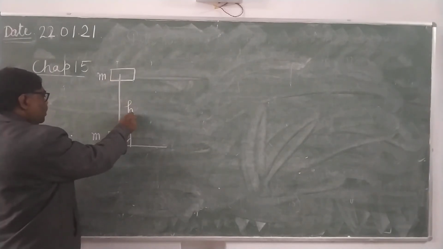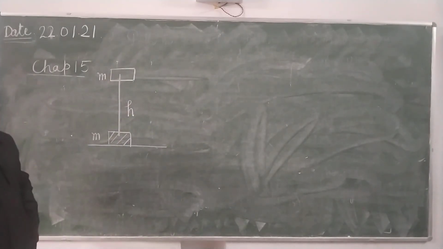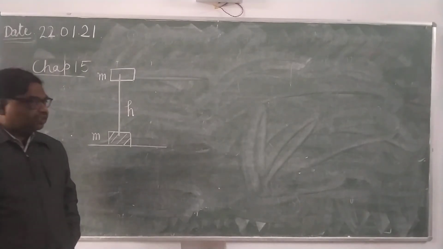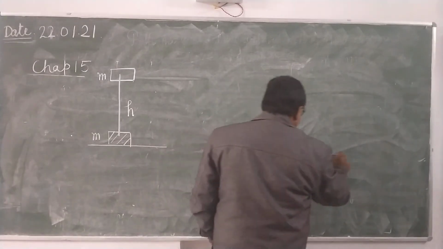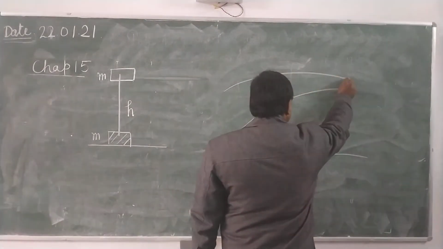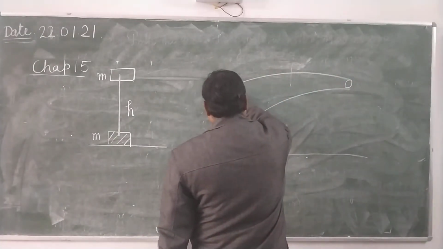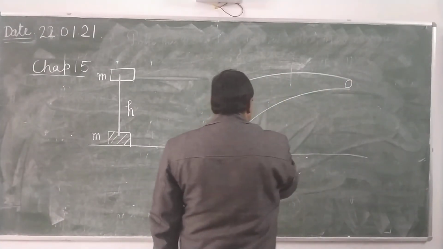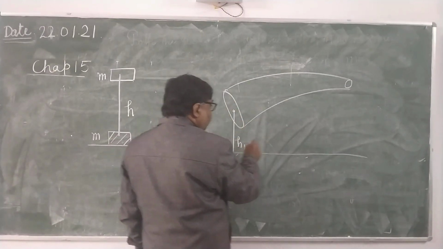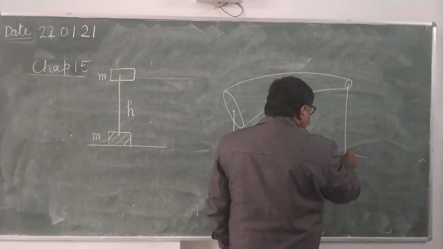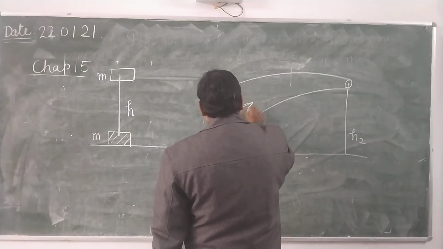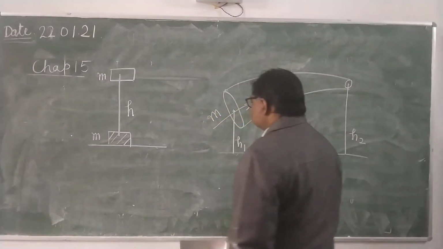How much will be the work done? mgh. Now see here, a liquid is flowing. Here we have assumed the height of this cross section as h1 and the height of this cross section as h2. Suppose in a given time m mass of liquid enters through this cross section.